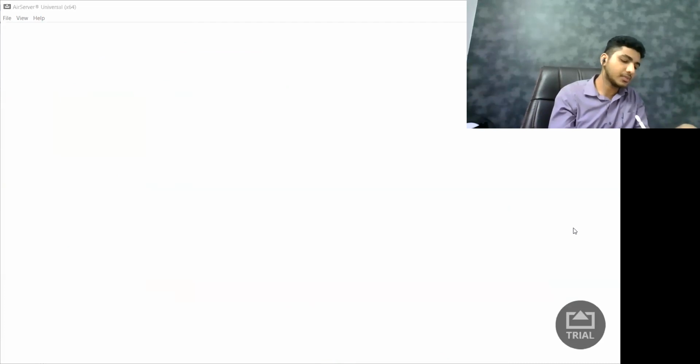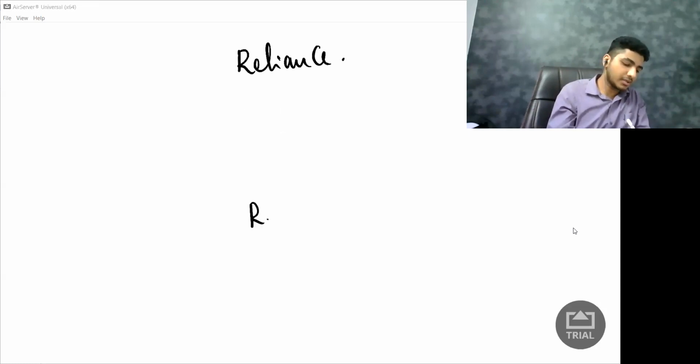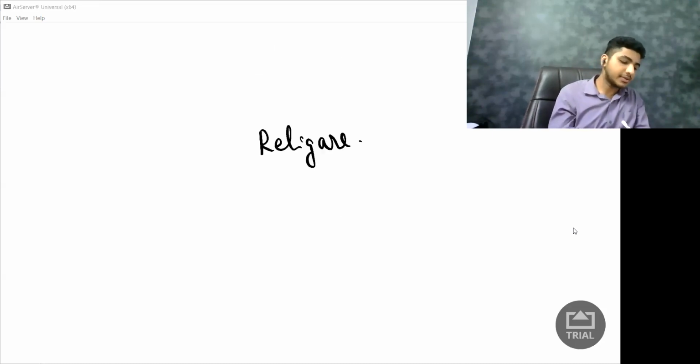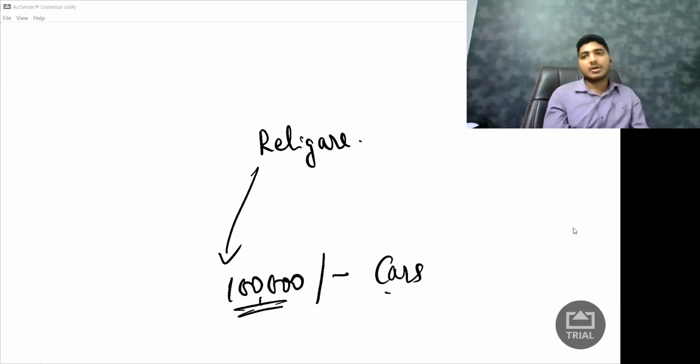Say, which is the insurance company? Let me say there is Reliance, which provides insurance, and then there is Religare, one more company which provides insurance. Now let us say Religare has given insurance for 1 lakh cars in India. How many cars? 1 lakh cars in India. But they feel that this much of insurance is too much for them, too much risky. So they want to shift their risk.